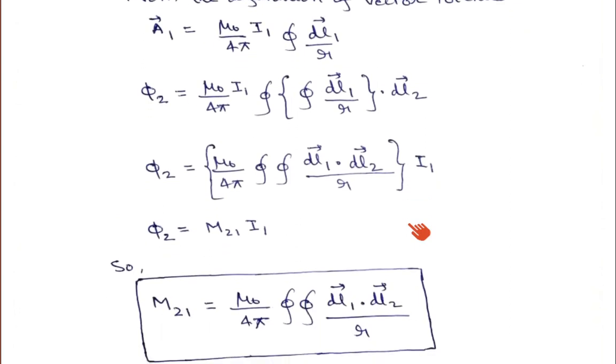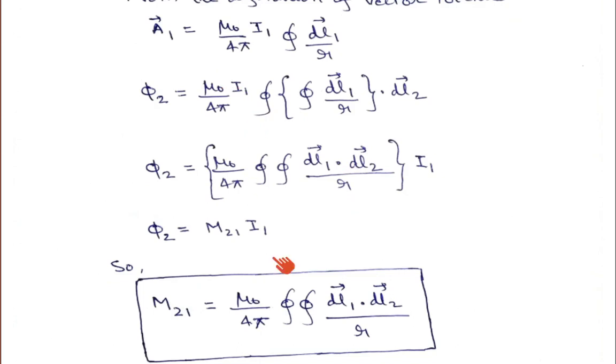Now if you simplify this expression, this is a vector quantity, this is a vector quantity, and I1 is scalar, so we can write phi 2 is equal to mu 0 upon 4 pi, open the bracket, double line integral. There is a dot product between both displacement vectors, so dl1 vector dot dl2 vector divided by r, which is scalar, into this current I.